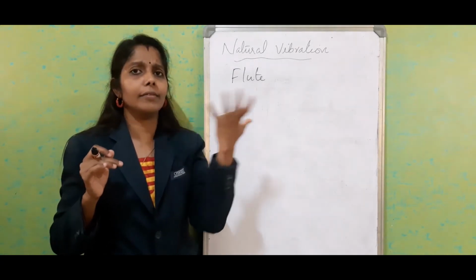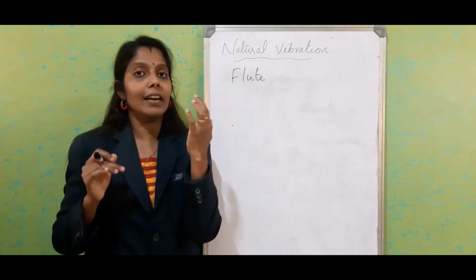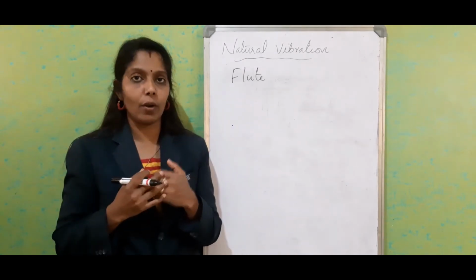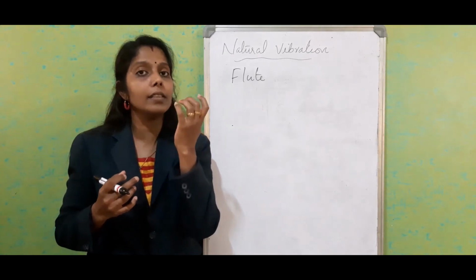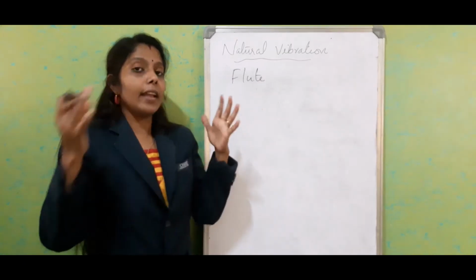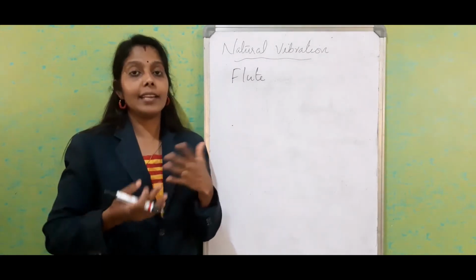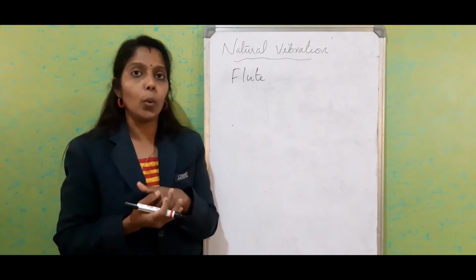What are those fingers doing there? They are arranging the length of the air column. By using the fingers, the person is managing the length of the air column. So as the length of the air column varies, it creates different frequencies of vibration.